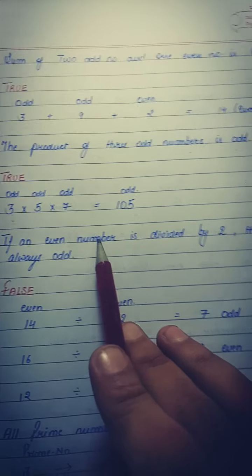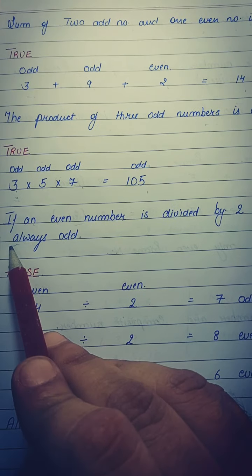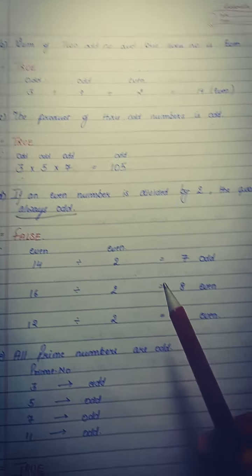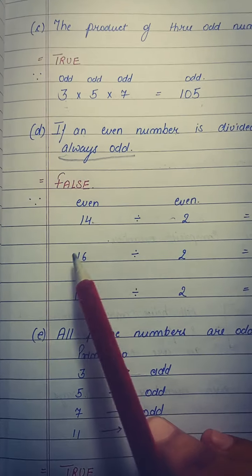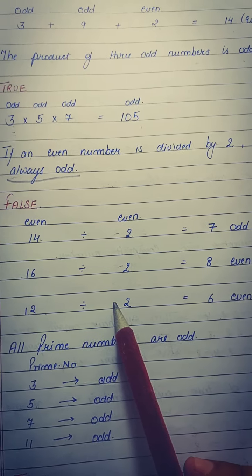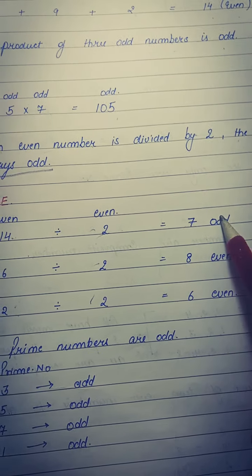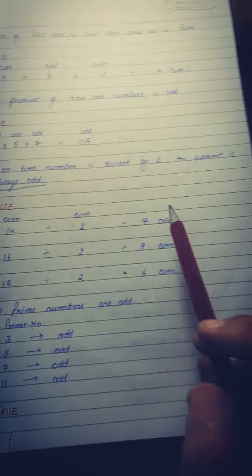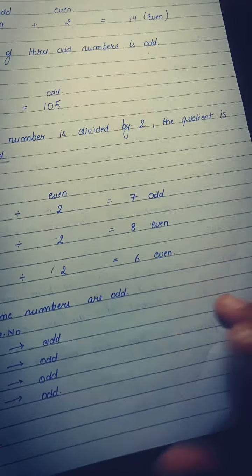D. If an even number is divided by 2, the quotient is always odd. It is not always odd. Let me show you. I'll take three examples. First, I divide 14 by 2, I divide 16 by 2, I divide 12 by 2. I divide three even numbers by 2. In the first case I receive an odd number, but in the other two cases I receive even numbers. So it is not sure that you will always receive an odd number. So the answer is false.